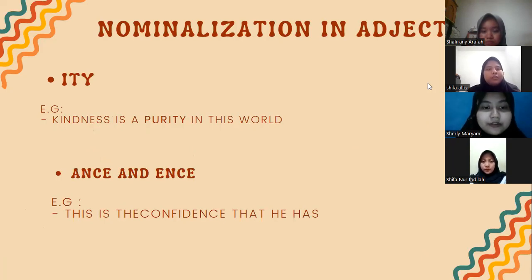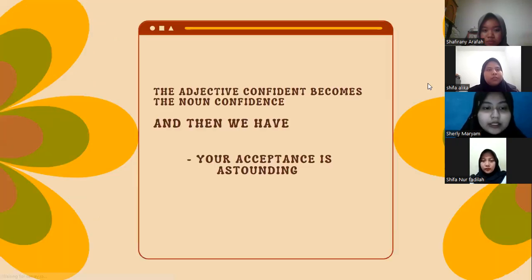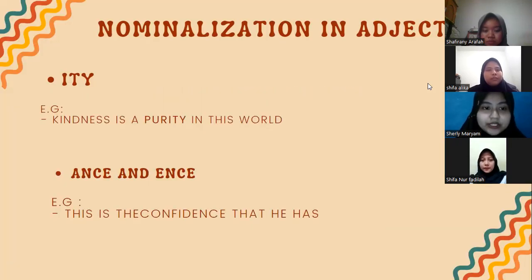We have the third suffix, that is "ity", and this is when an adjective is added with the suffix. Sometimes it is needed to drop the letter e. For example, purity is in this word. Here we have the adjective pure, we add "ity", and it becomes a noun. And for example, when the word ends in "ble", we have to change the letters "bli" to "bil", as in, this is your ability.